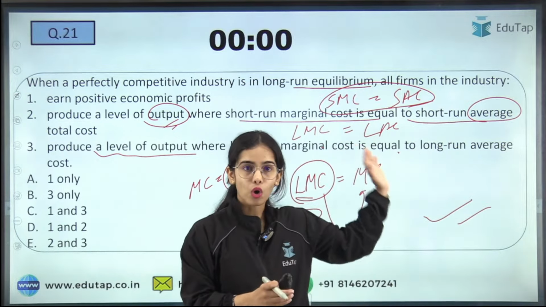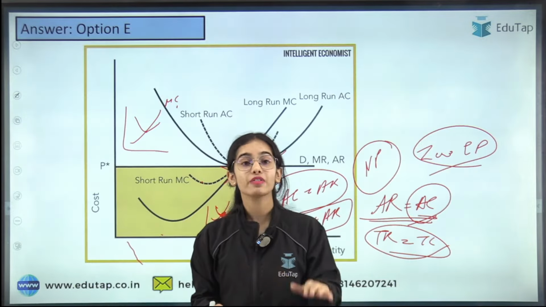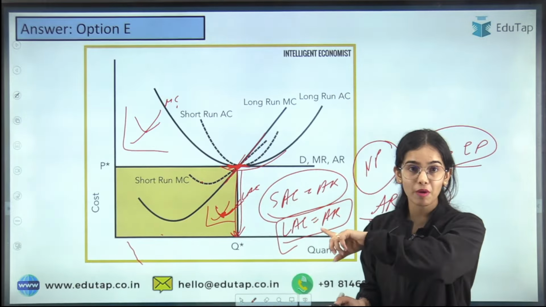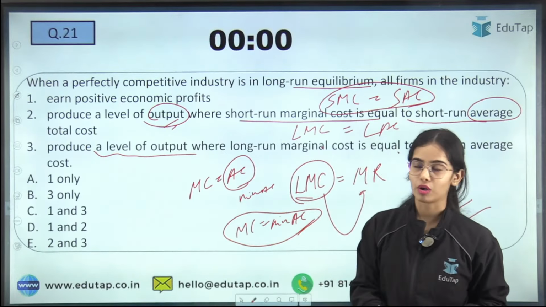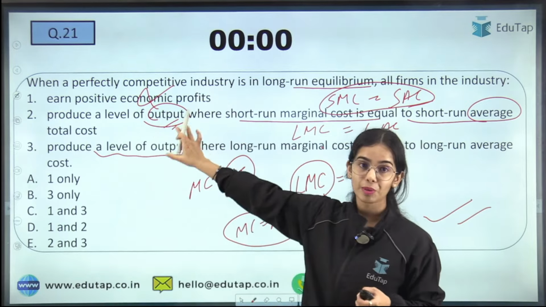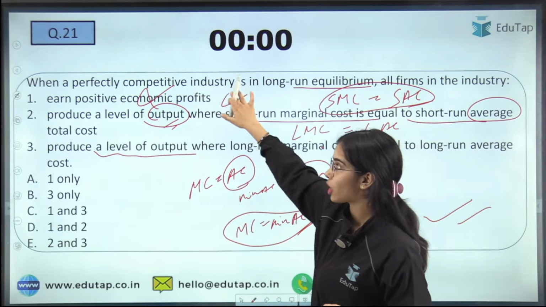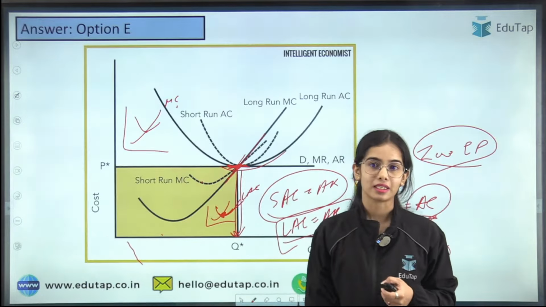So in the long run, in perfect competition, normal profits are achieved and production happens at the minimum of the cost, where marginal cost is equal to average cost, in the short run and in the long run. So the first is wrong because there are zero economic profits. There are normal profits being achieved, that is zero economic profits. So first is wrong, second and third are correct, and that's why E is the right answer here.